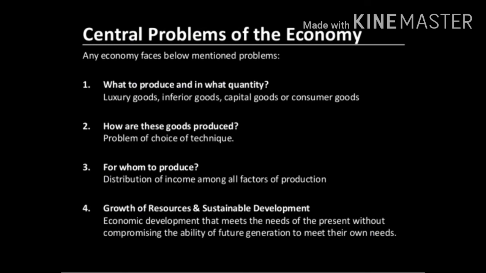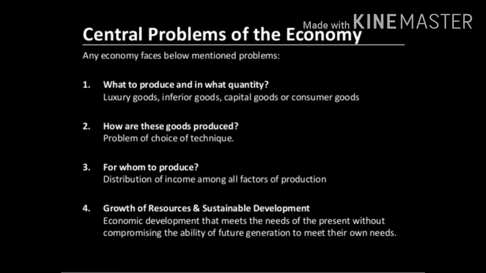The next decision that must be taken by the economy is for whom to produce. There are two types of society, rich society and poor society. If the economy wants to satisfy rich people, they can decide upon luxury items, and if the government wants to satisfy the poor people, they can concentrate on social welfare goods like education or health. So depending upon the economy, they can decide whom to concentrate on, either the poor or the rich.